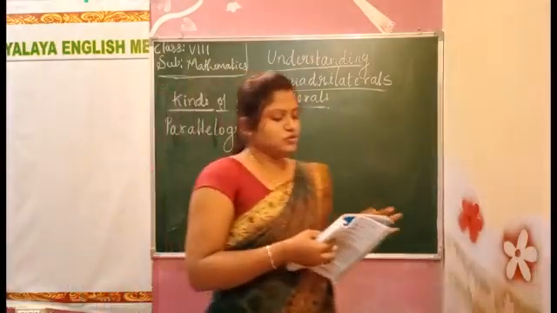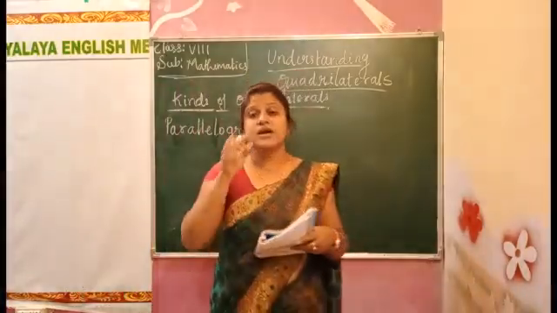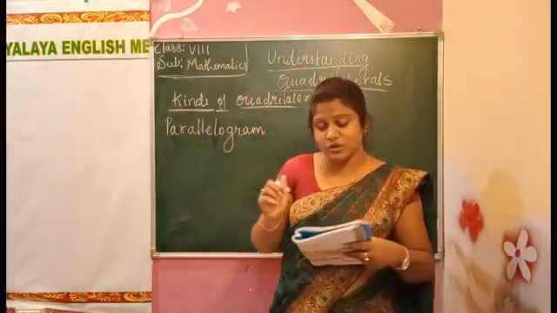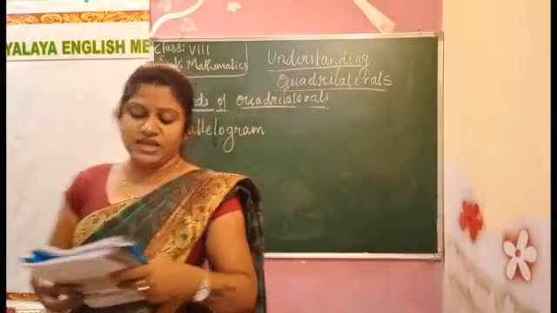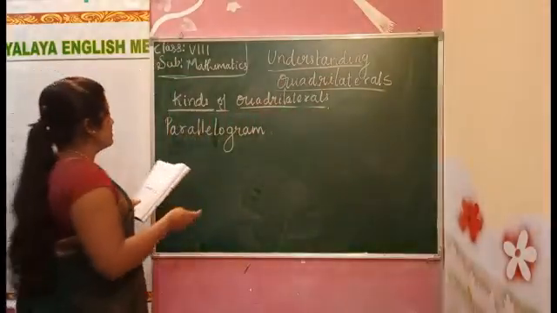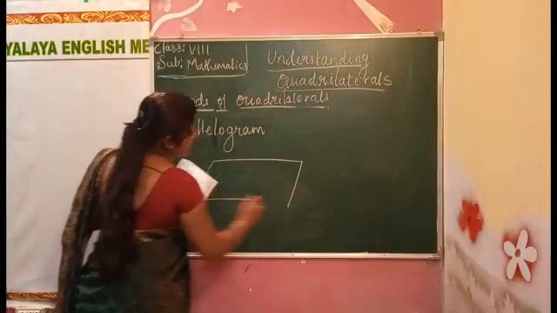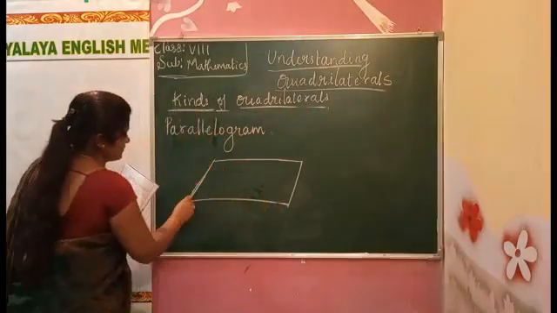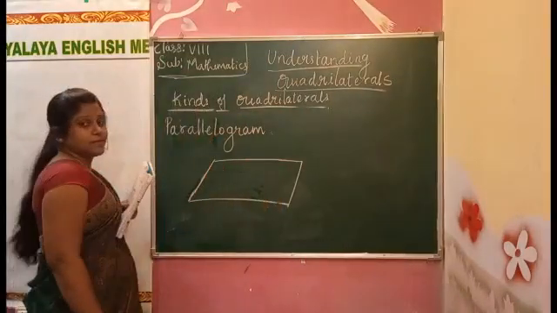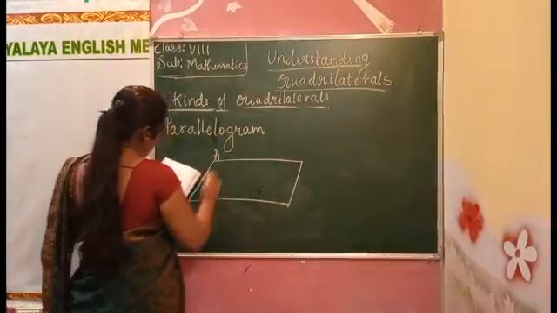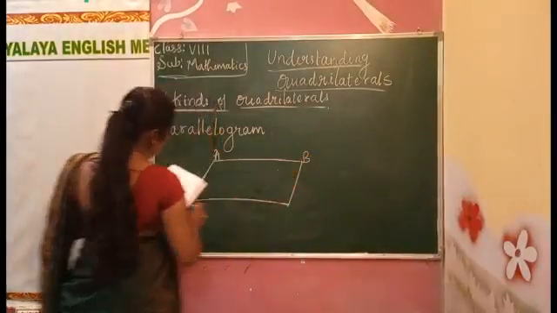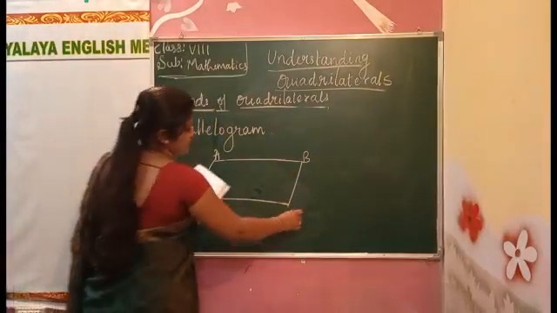It is something to do with the parallel lines. Here we have parallel lines. Okay, the parallel lines we can see. Here the example is this. For the parallelogram, this will be the example. So A, B, D, C.